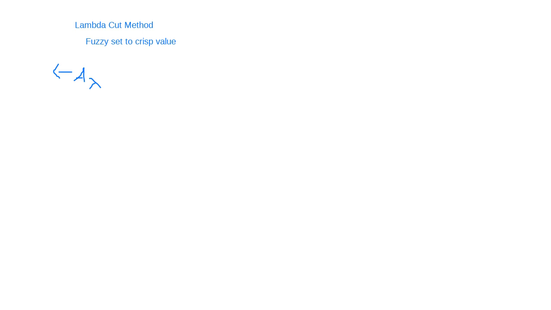मैं यहाँ पे लिख देती हूँ. Suppose you have this fuzzy set. You are given a fuzzy set A, and you need to convert it into A lambda, meaning a crisp value. A lambda is equal to a crisp set.